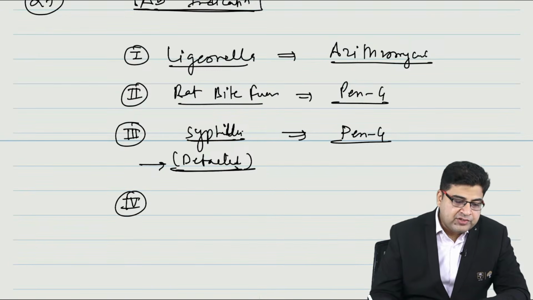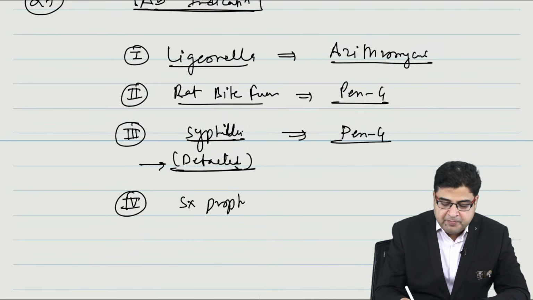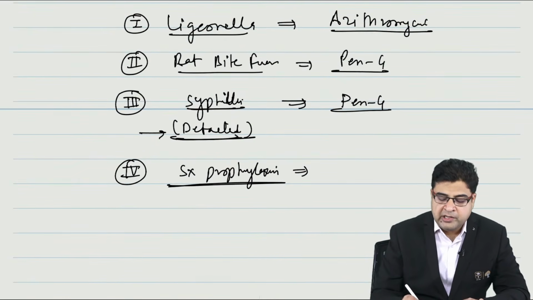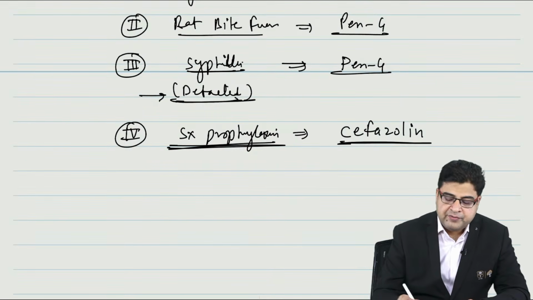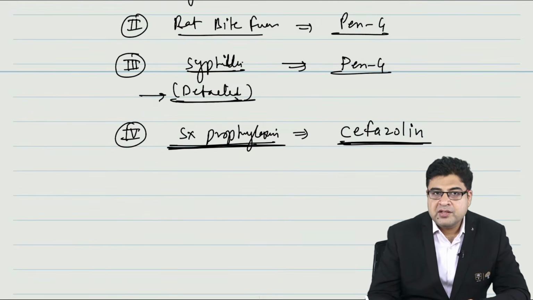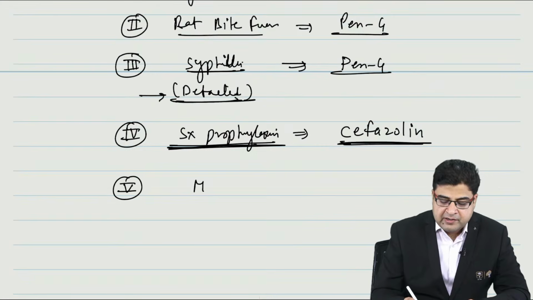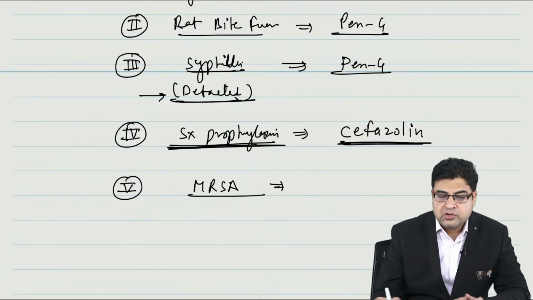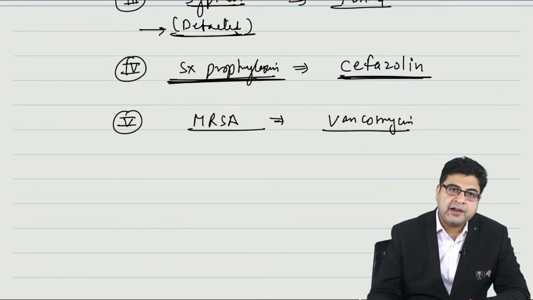Now they can ask you which antibiotic we can use for surgical prophylaxis. So whenever the patient has to undergo surgery, which is the most commonly used antibiotic that I can use for surgical prophylaxis? So for surgical prophylaxis, the most commonly used antibiotic is cefazolin, that you should be knowing. Number 5, they can ask you what is the drug of choice for MRSA. Please remember the drug of choice for MRSA is vancomycin.